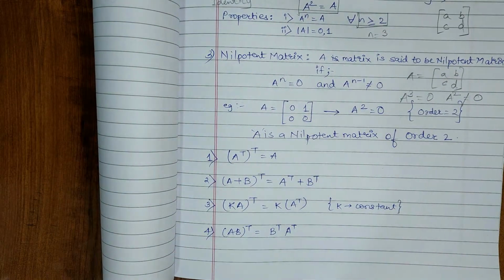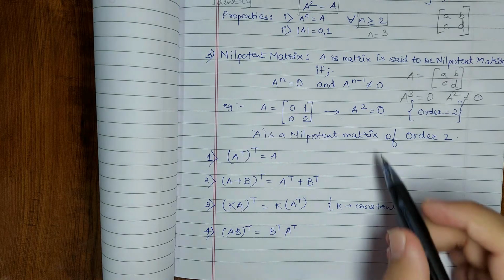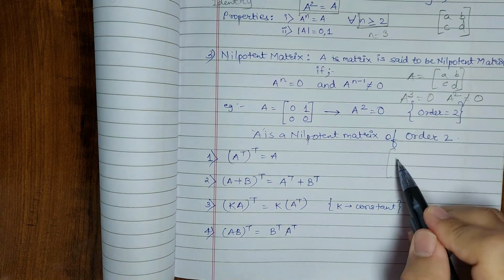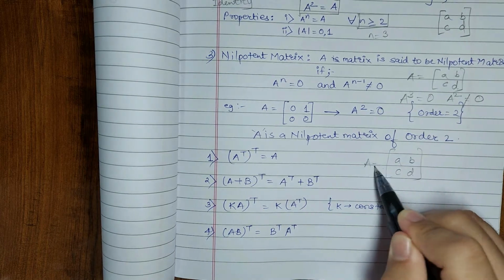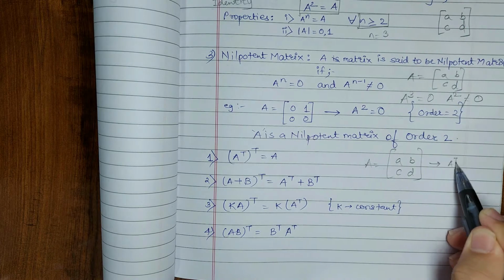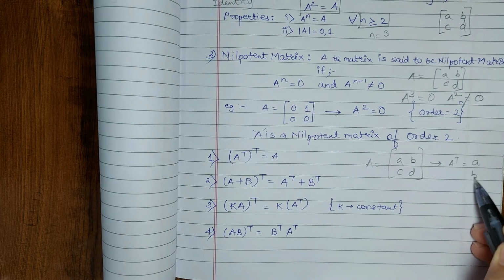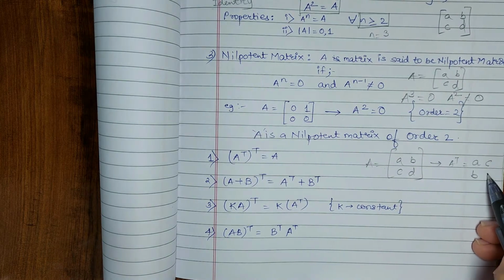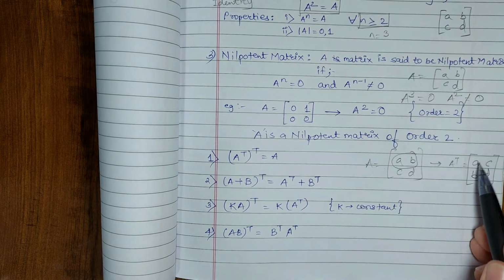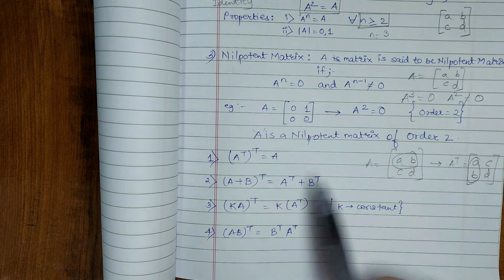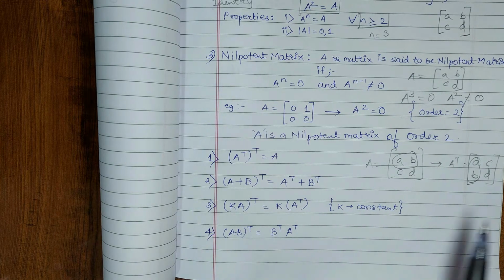Okay, so next we have some of the basic properties of a matrix. Now I hope that all of you know what the transpose of a matrix means, but still I'll show you here. Like I have a matrix A, B, C and D. So the transpose of this is going to be A, B, C, D, like this. Now the row here gets converted into a column. So this is what basically transpose means.